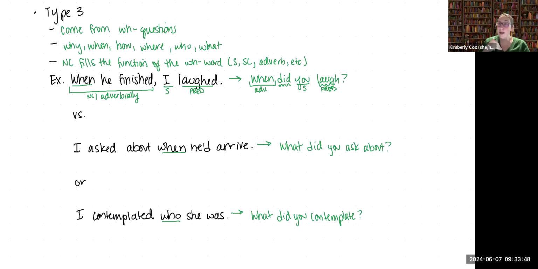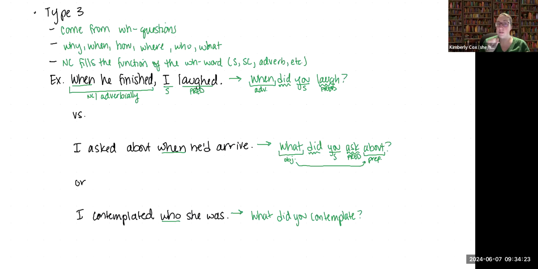Now, this is going to be a little bit different than the sentence I asked about when he'd arrive. If we look at our WH question, we have you as our subject, did ask as our predicate, which leaves us with two words. We have about, which is a preposition, and what, which in this case is the object of that preposition. It's just a stranded preposition, so they're split apart from each other.